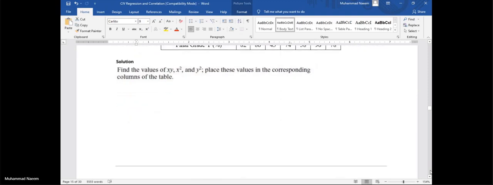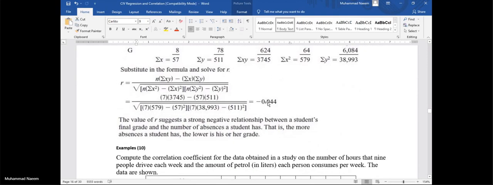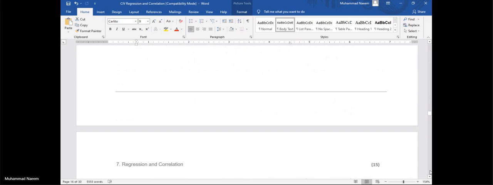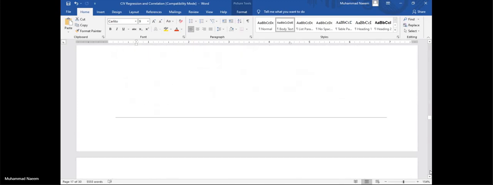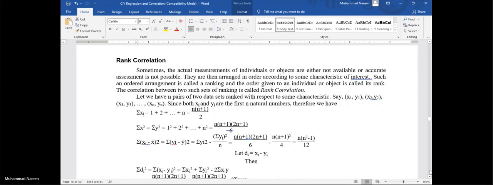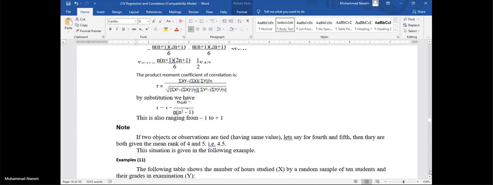And sometimes we have this value negative, as in this example, the value of R is -0.944, near -1. So this shows a strong negative correlation. Similarly, go through the solved problems also.